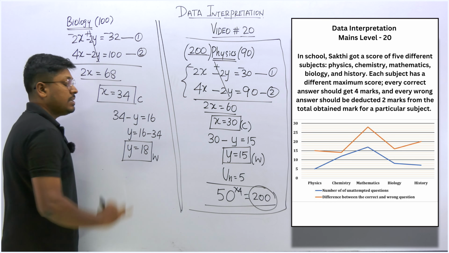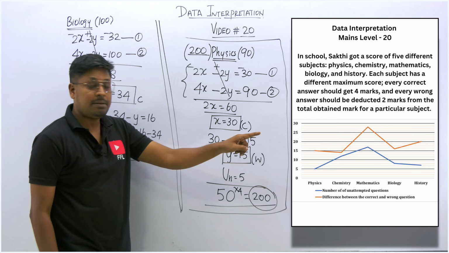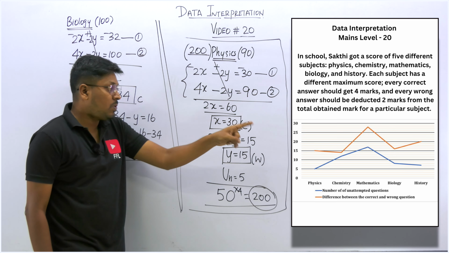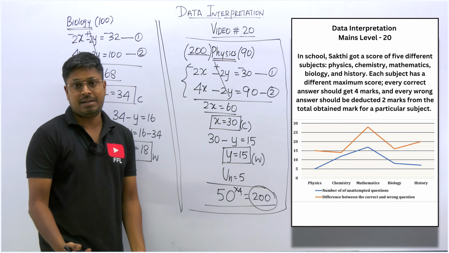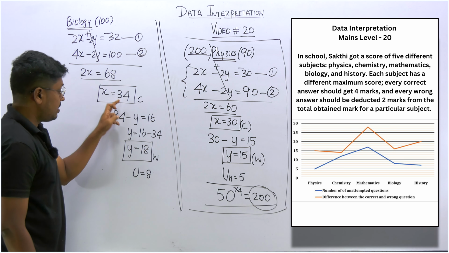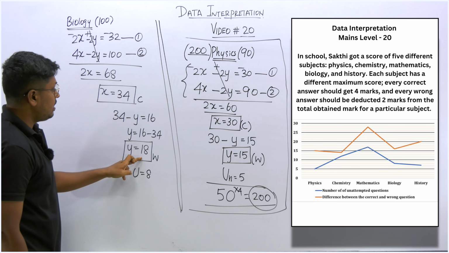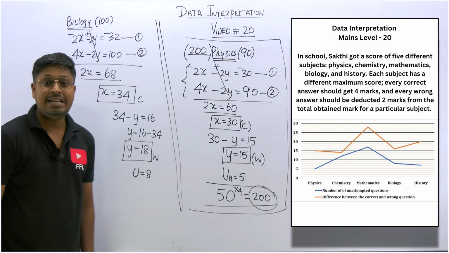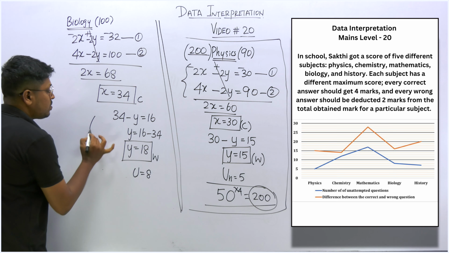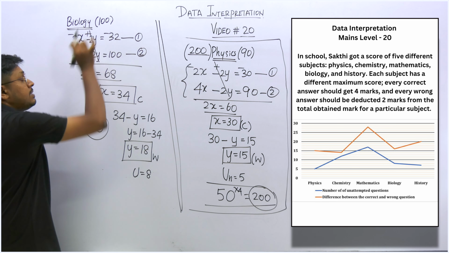Correctly answered question is 34. In biology, how many questions were unattempted? Which is 8. So 8 is the total number of questions that he left unattempted. Let me add all the values. So 34 plus 18 is 52, and 52 plus 8 will be 60. So 60 is the total number of questions that were asked in biology.